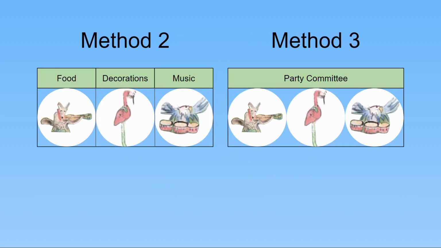Let's look at our example. With method 2, we chose the coyote, the flamingo, and the eagle. And in method 3, we can choose the same 3 animals to be on our committee, coyote, flamingo, and eagle. So it looks like the same thing.